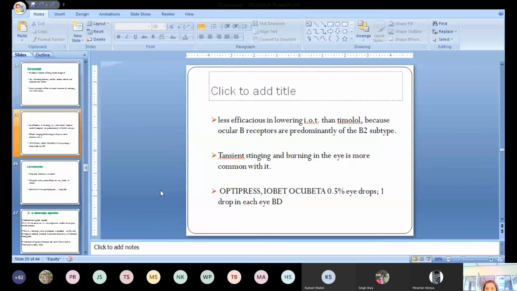So how it differs from timolol is that it is a more selective beta 1 blocker, but it is less efficacious than timolol. That is the only difference. Otherwise, the mechanism of action and the adverse drug reactions are somewhat similar to timolol.